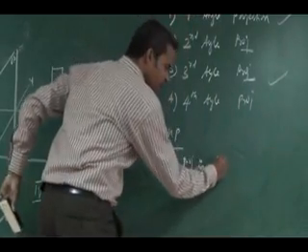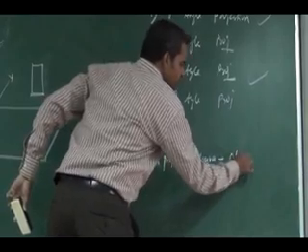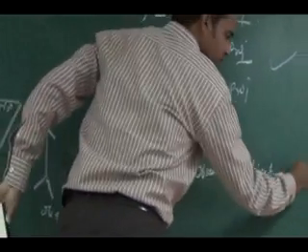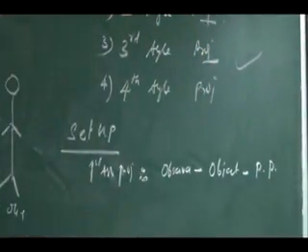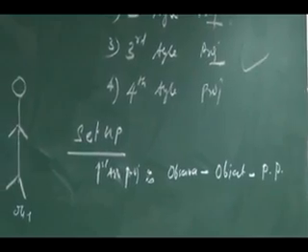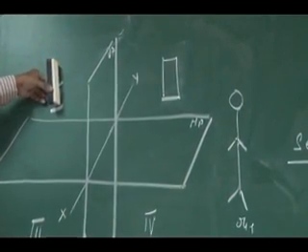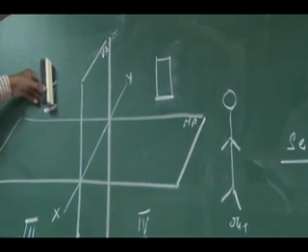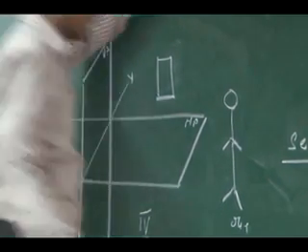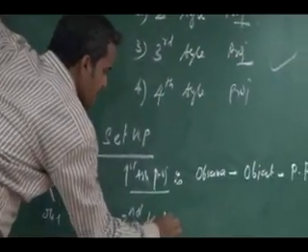So the setup is: observer comes first, then comes the object, then comes the projection plane. Now, what will the setup be for a second angle projection? The observer will always be standing on the right side. Observer, then plane, then object. That is the second angle projection. Similarly, you write for the third and fourth angle projections.